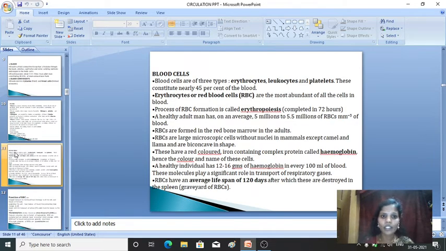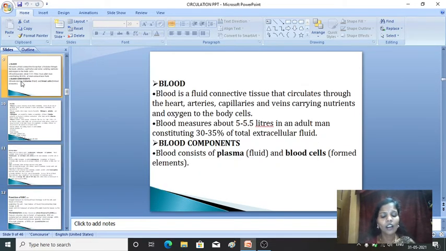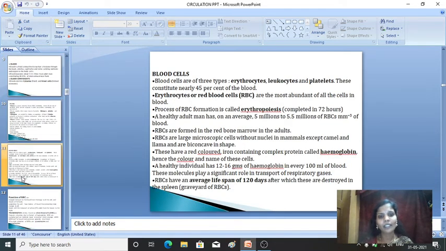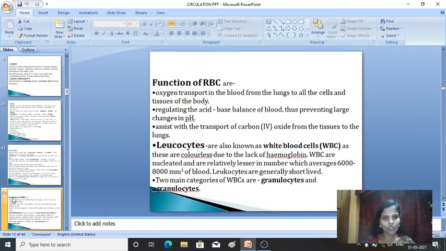So what we are discussing now are the components of blood. In the components of blood, first we discussed the plasma, then the blood cells. In plasma, we discussed in detail what the components of blood are and what their functions are. Then blood cells. In blood cells, the first one is the erythrocytes, that is RBC. We have studied them in detail, and also the functions of RBC.